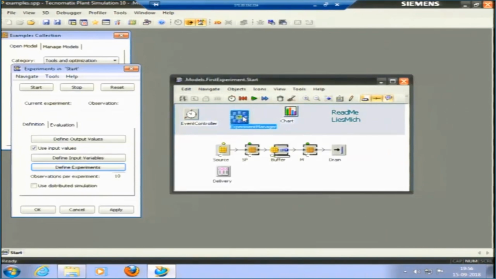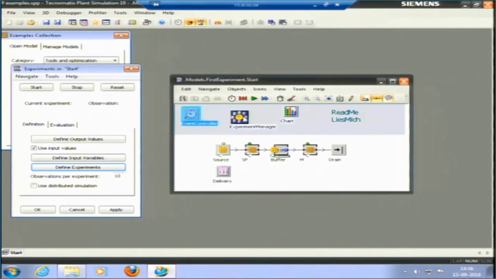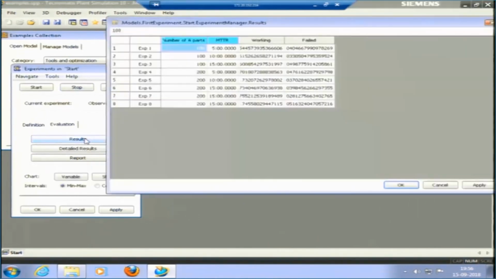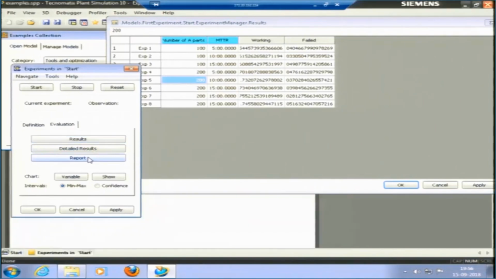Let me try to run. It has run for 8 hours. Okay. Now, let me try to see experiment manager. Now, I need to see the results. It has shown the results at a mean time to failure if it is kept 5. So, it is working for this much number of time, it is failed for this much number of time. So, for the simulation of 100 parts, and again, okay, this is for 200 parts. So, it has taken 8 experiments. So, I can see the report as well here.